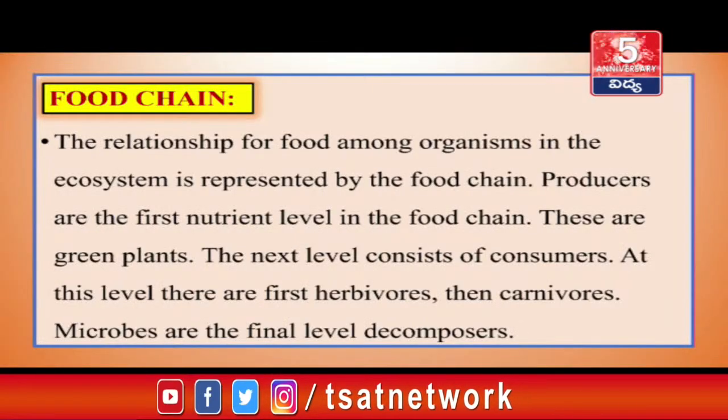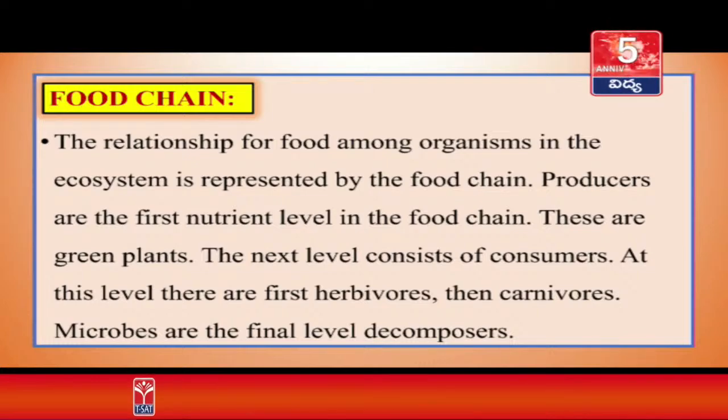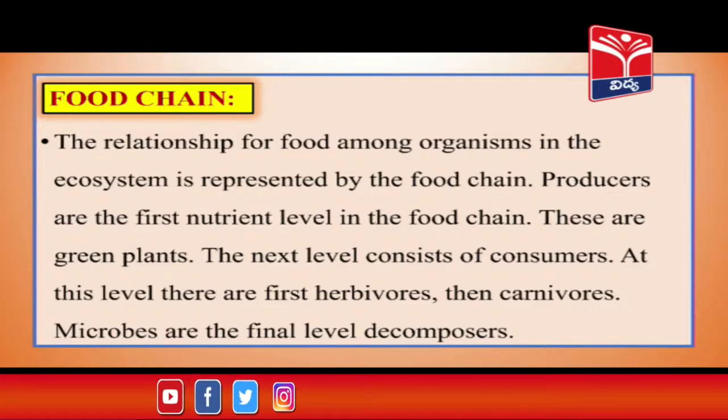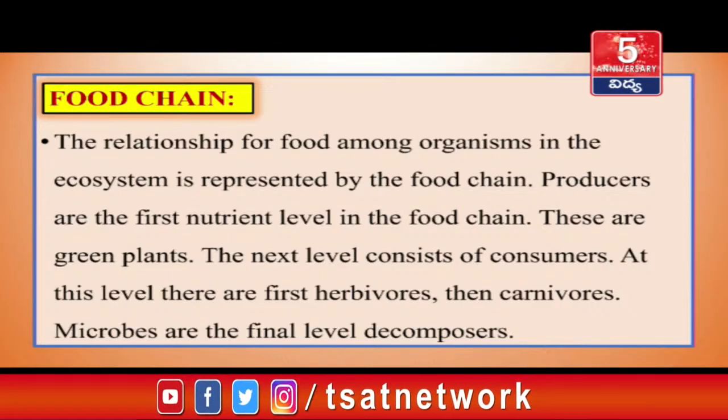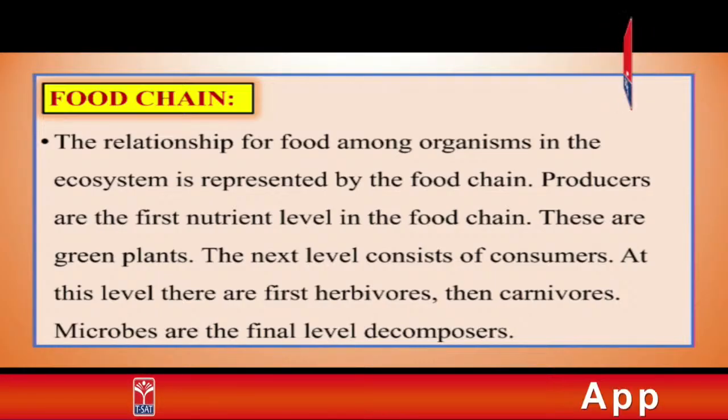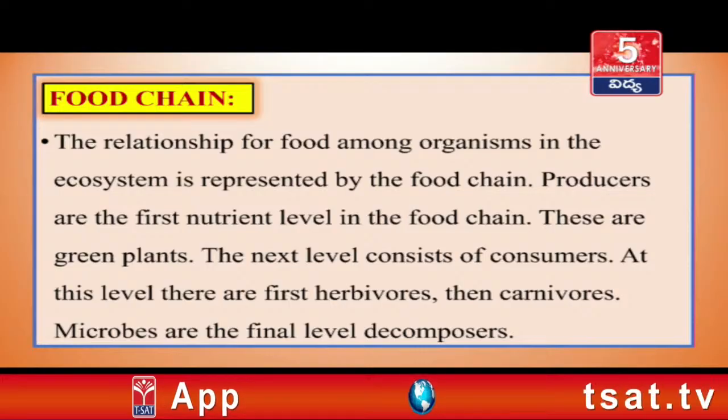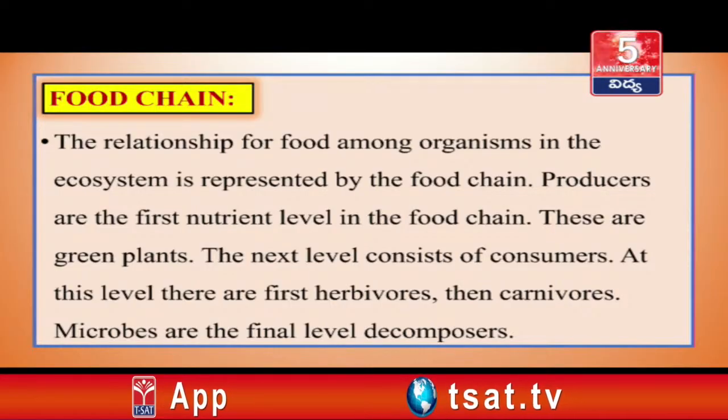Food chain. The relationship for food among organisms in the ecosystem is represented by the food chain. Producers are the first nutrient level in the food chain. These are green plants. The next level consists of consumers. At this level, there are first herbivores, then carnivores. Microbes are the final level, the decomposers.